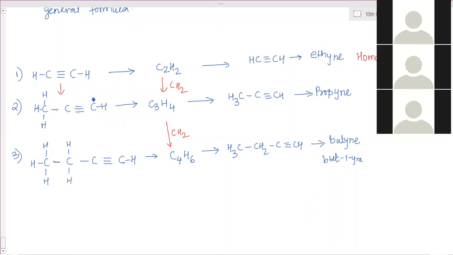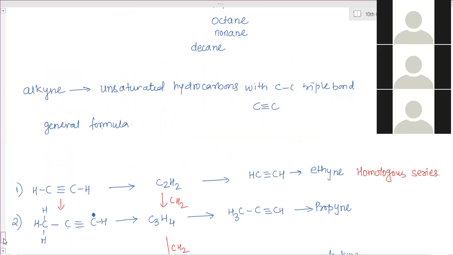Yes, girls first. Thanks. Ma'am, how many series are there in the homologous series? Class 9th, class right now 10th, you are learning only 8. There are many more. Oh my God, okay. Right now we are learning 8. Ma'am, you should write alkyne now. Yeah, alkyne you have to write down after you have finished that part.